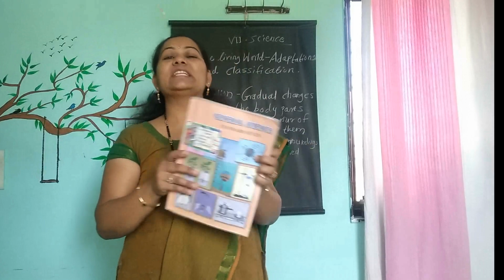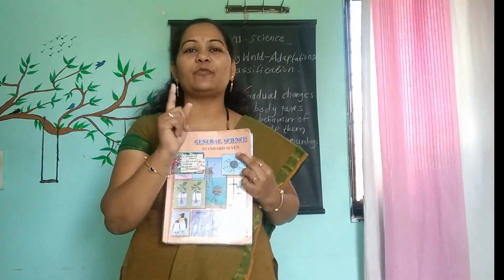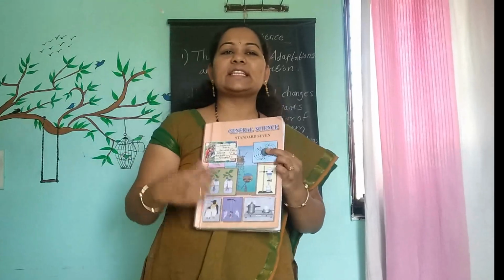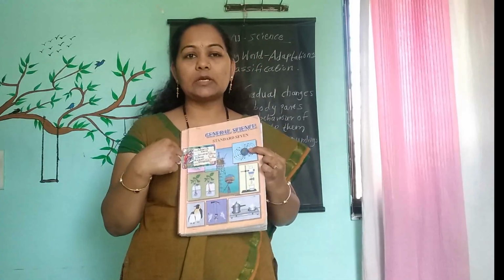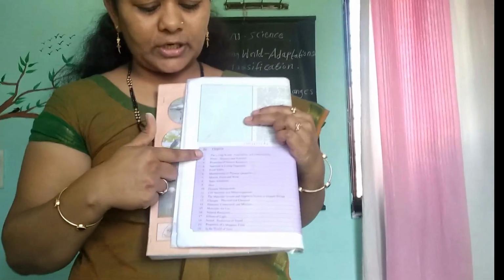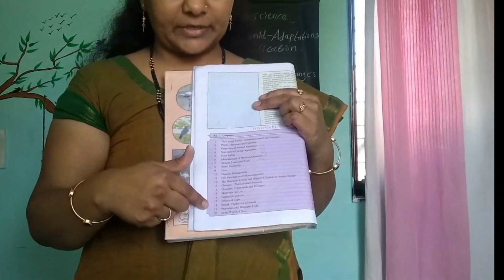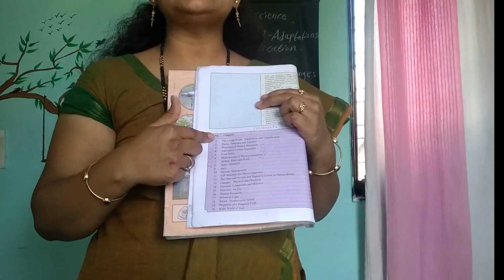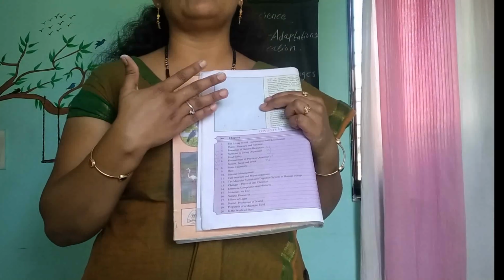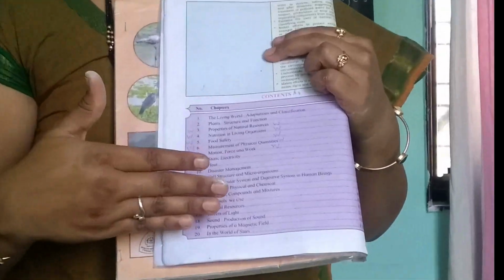Any guess which subject I am teaching this year? This year I am teaching General Science for online teaching. For 7th standard General Science, you can observe the textbook is like this. The picture is on the textbook and your page of content, that is the index page. Here are a total of 20 lessons, 20 chapters. Out of that 20 chapters, if we make half the index, the first 10 chapters will be for the first term and the last 10 chapters for the second term.